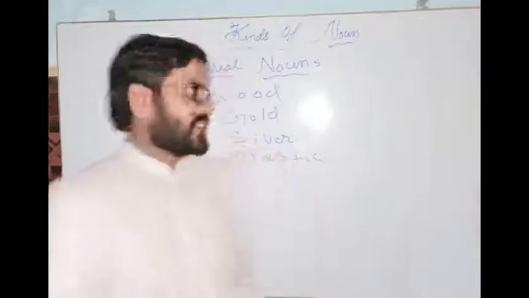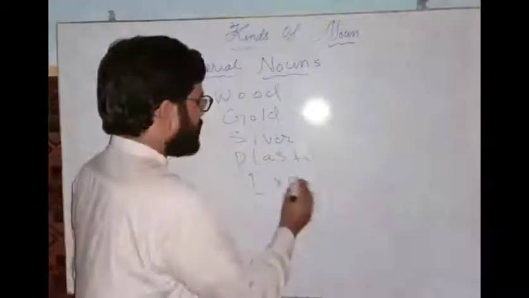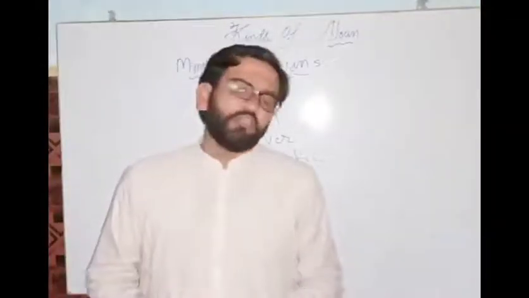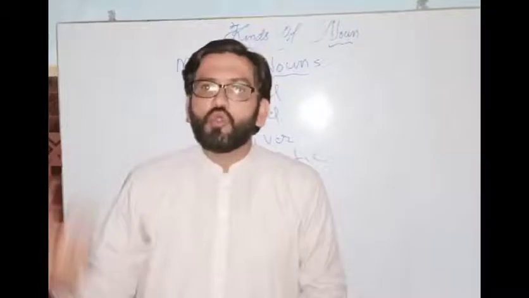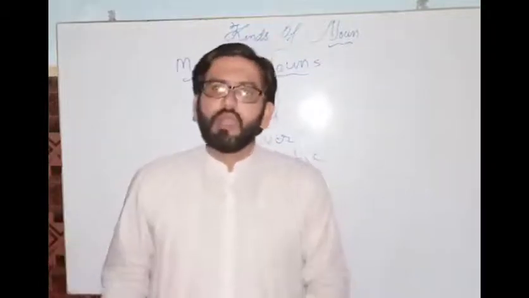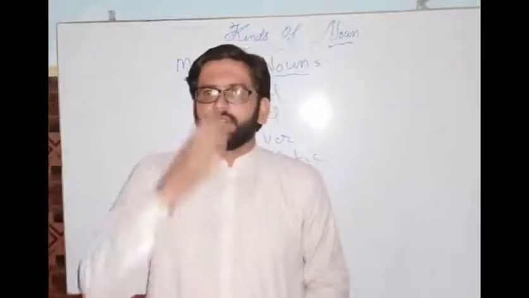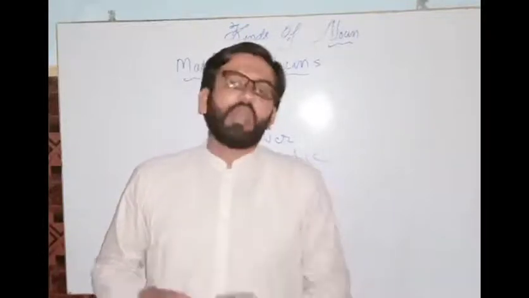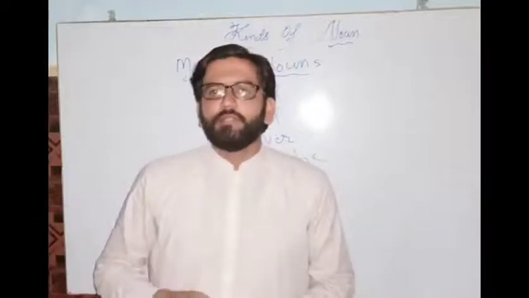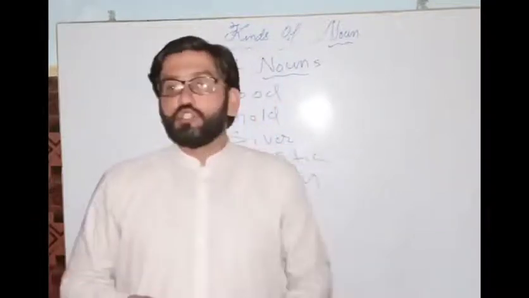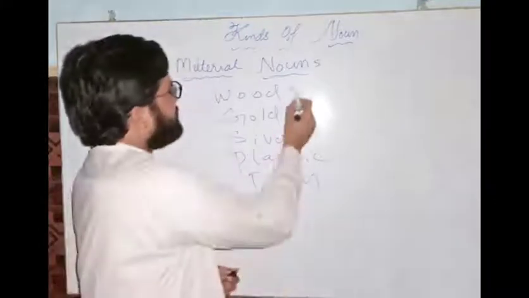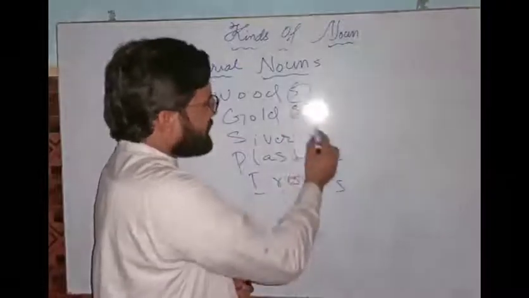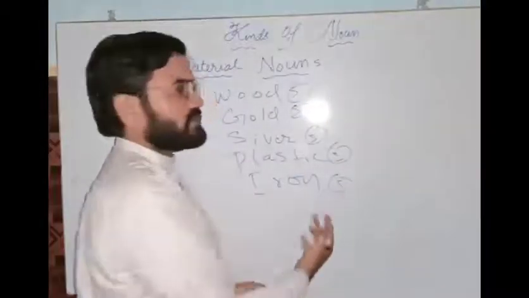And after that, I say iron, right? Iron is also a material noun. A number of things we make from iron, doors we make from iron, and grills we put on windows we make from iron, right? And as I already told you, if I put es here, it would become wrong, right?